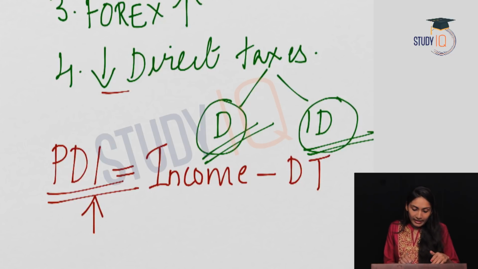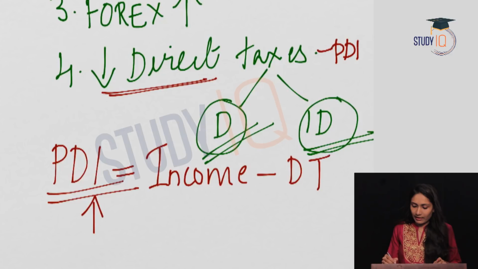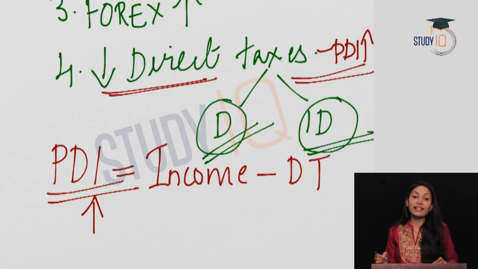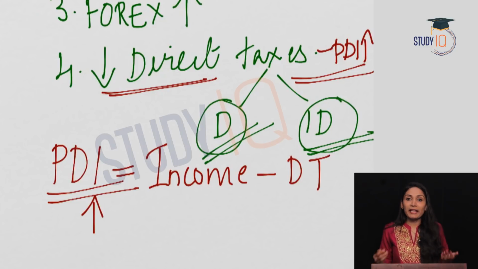So here, when direct taxes come down in an economy, the personal disposable income will go up. An increase in personal disposable income will lead to an increase in spending on consumption expenditure, and this will lead to an increase in aggregate demand in the economy, which will lead to demand pull inflation in the economy.